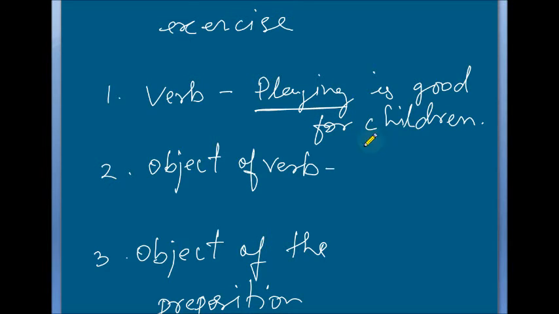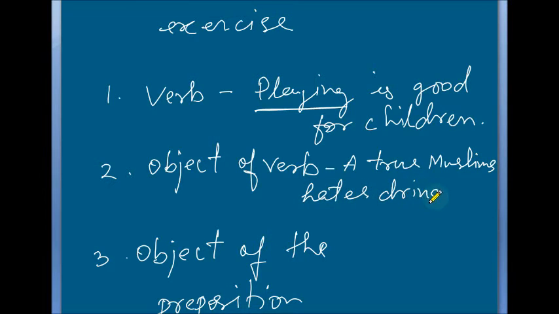It can work as an object of the verb. I am giving the example. For example, a true Muslim hates drinking. If I write it: a true Muslim hates drinking, right?